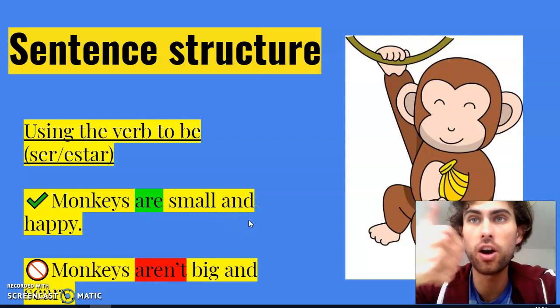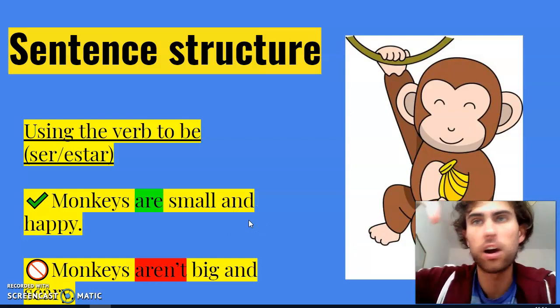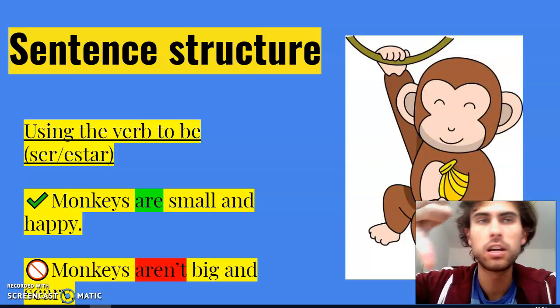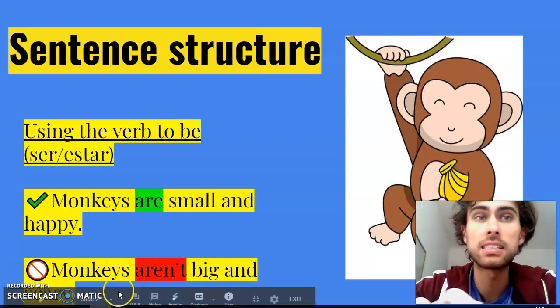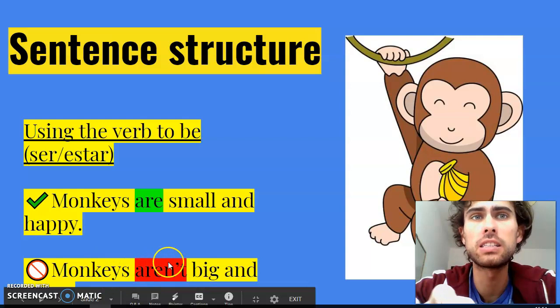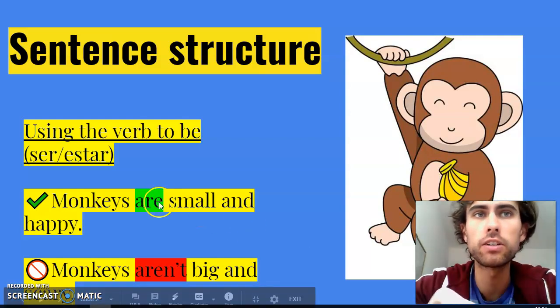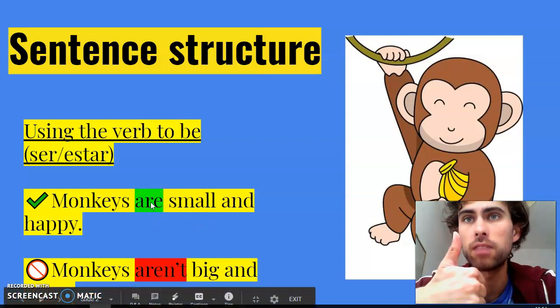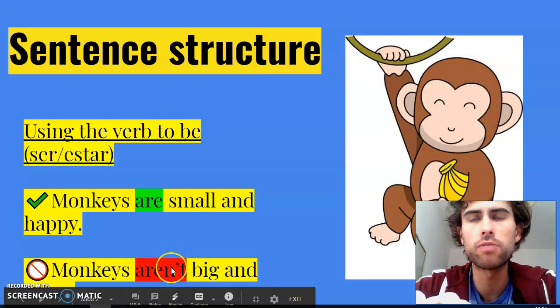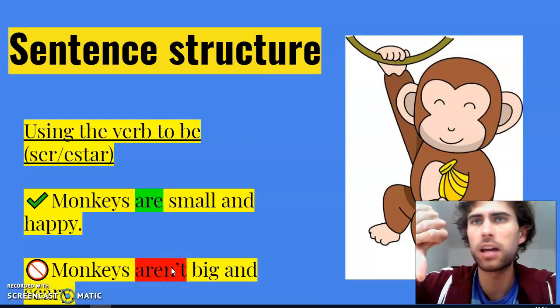This is something that they are. Something that they are not is big and scary. So I say monkeys aren't big and scary. Okay, so "are" here in green is something that they are, and "aren't" in red is the opposite, something that they are not.